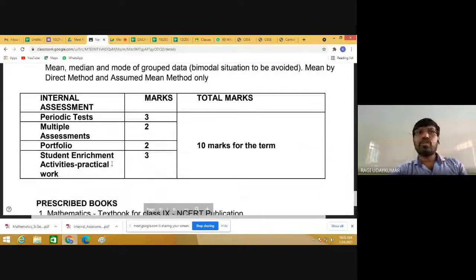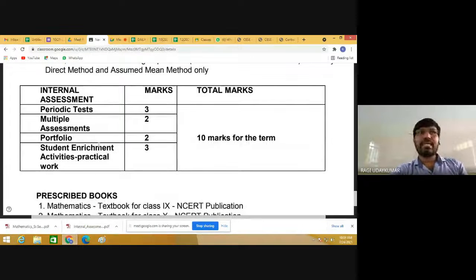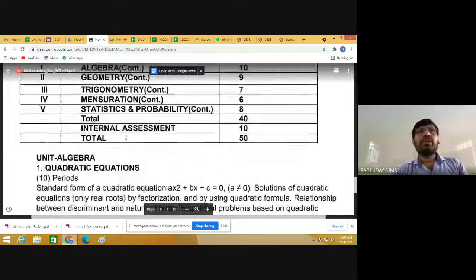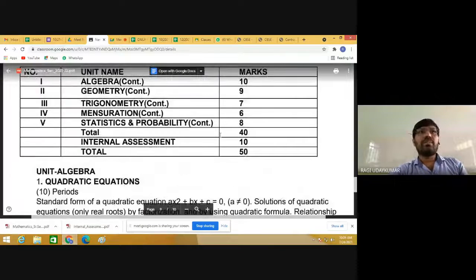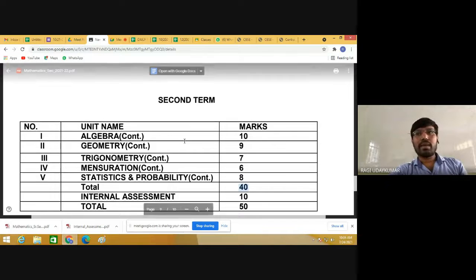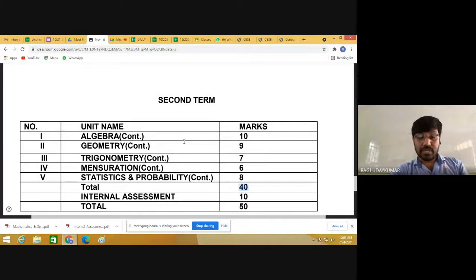In the same way as the internal assessment is given to you in term 1, the internal assessment will be there in term 2, and 40 marks will be given to you. The total marks of the test conducted in the second term are 40 marks, according to the situation of CBSE, whether this pandemic situation will continue or not. Depending upon that situation, they will decide which type of test can be conducted.